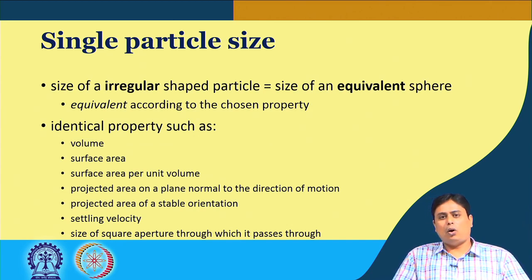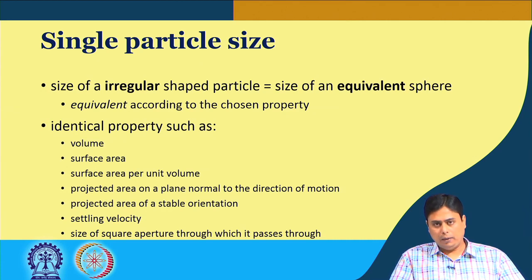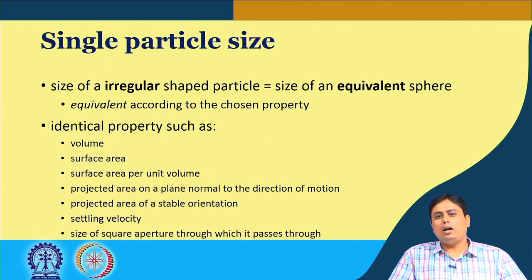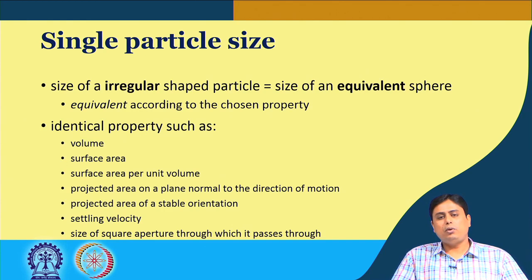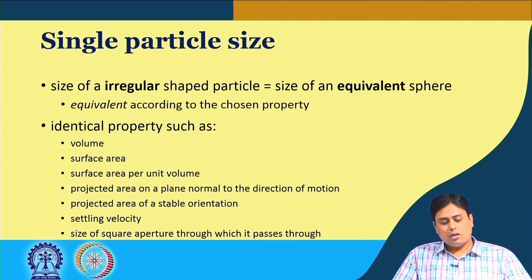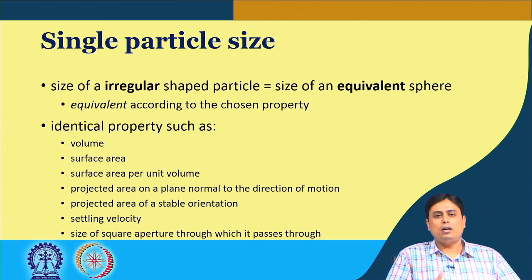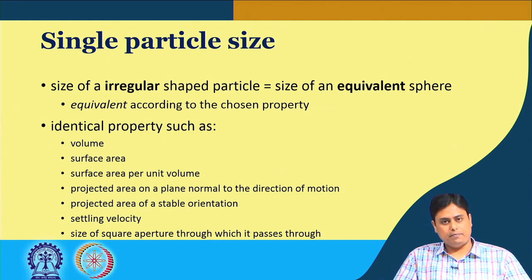The analogy you can draw is that when you go shopping, let us say you have to buy a pair of jeans, what do you tell the shopkeeper? You tell your waist size, or the circumference of your waist. But if you are going to buy, let us say, a bed, then you have to tell your height. So, that means based on your requirement, you have to define your measurement property.